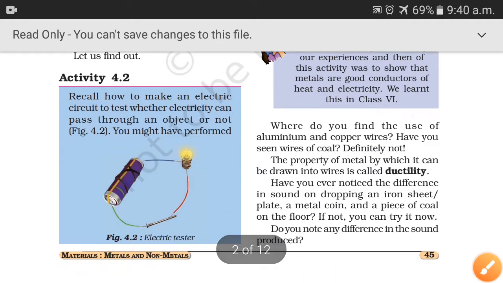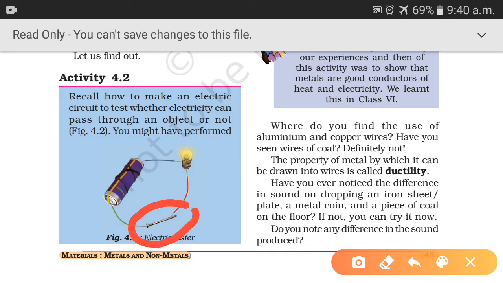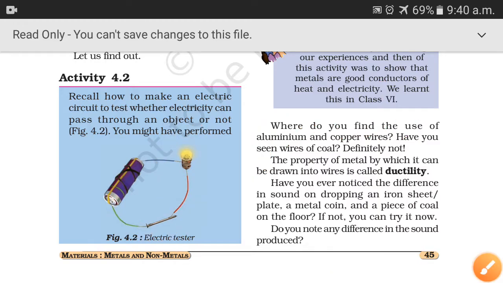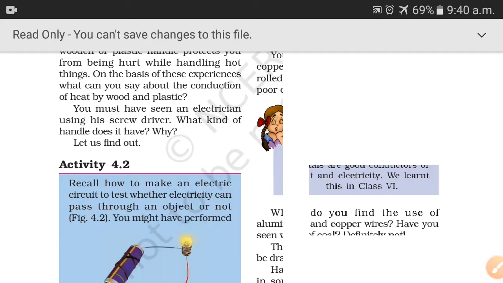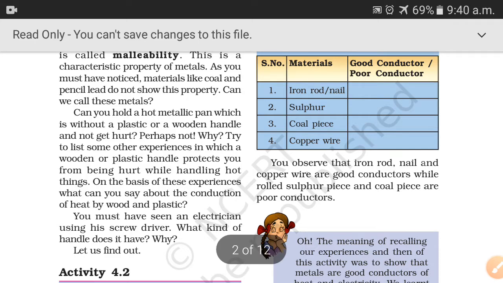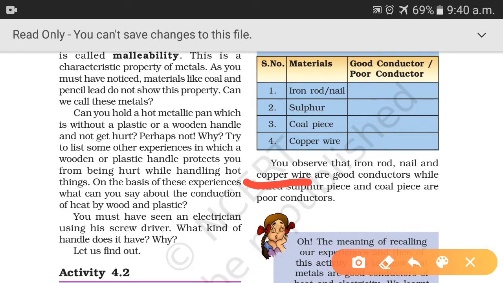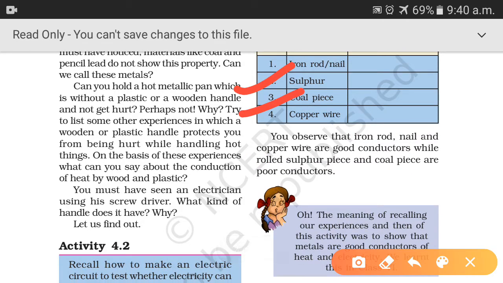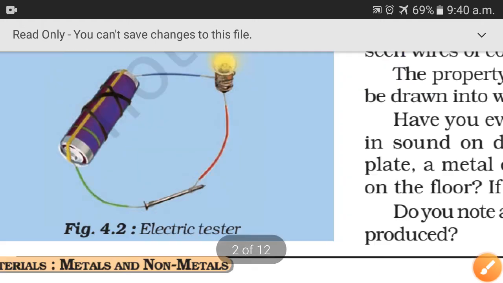How will you do it? One by one, you will place, first, this iron nail. You will connect these two ends with the wires. If the bulb glows, in this case the material is a metal because metals are good conductors. If the bulb does not glow, that means they are non-metals, poor conductors of electricity. So you will observe that the iron rod, nail and copper wire are good conductors, while when you place sulfur and the coal piece here, the bulb will not glow.